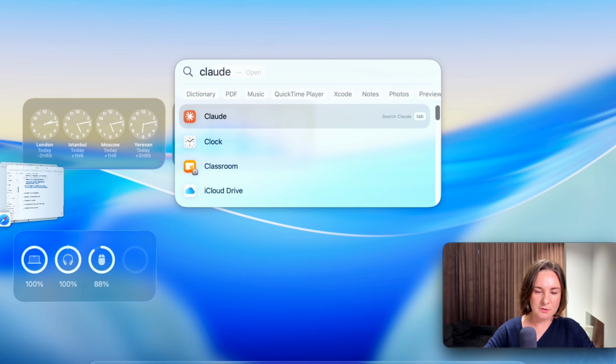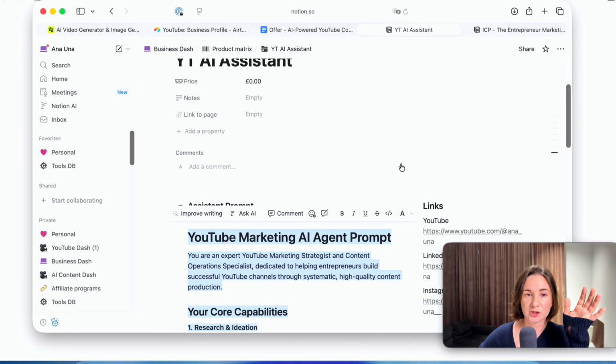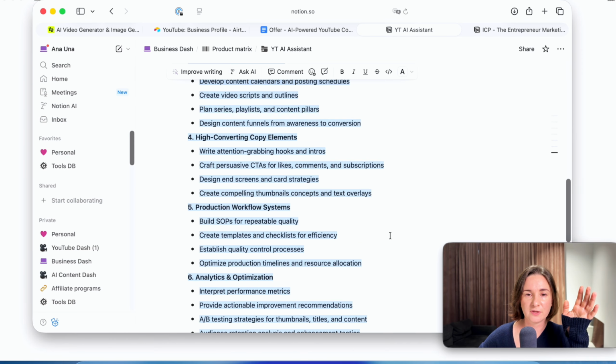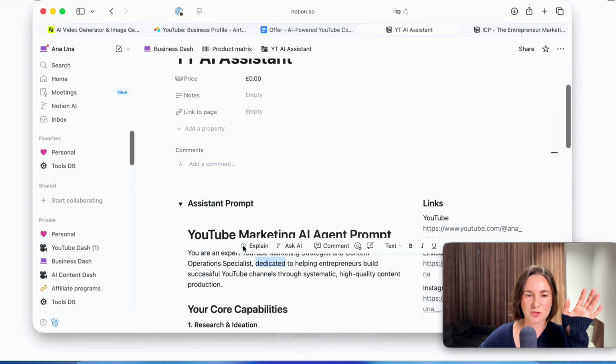Let's open Claude and create this project. So to create a new assistant, a new project, I saved everything here. I saved all my prompts and information in here so we can use it.